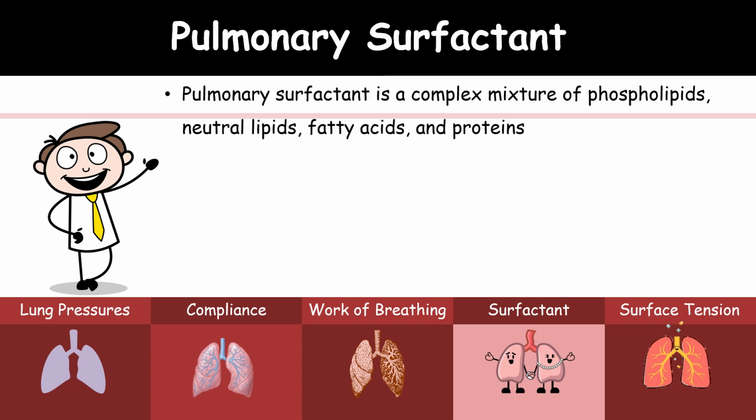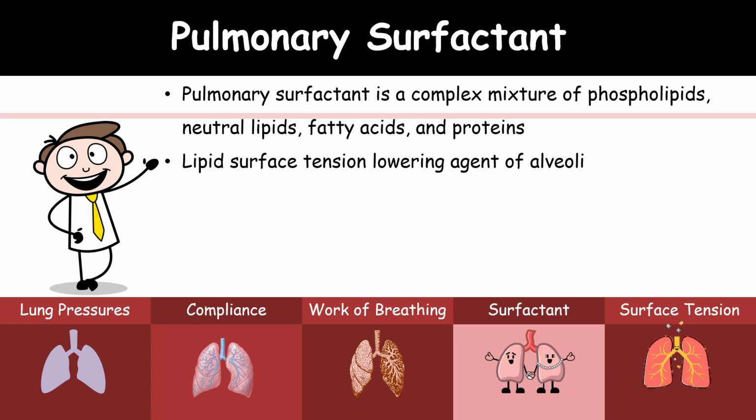Pulmonary surfactant is a mixture of phospholipids, neutral lipids like fatty acids, and other proteins. It is a lipid surface tension lowering agent of the alveoli.